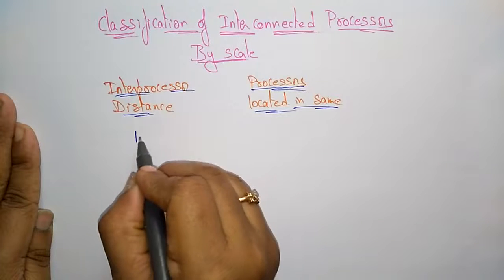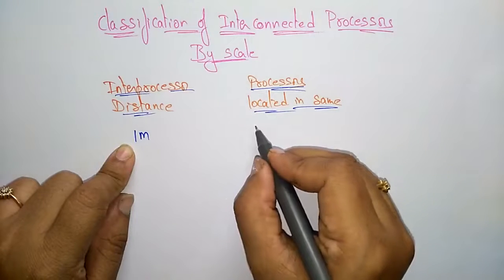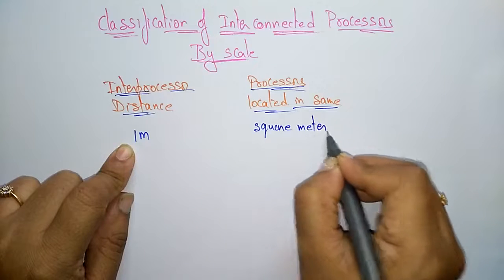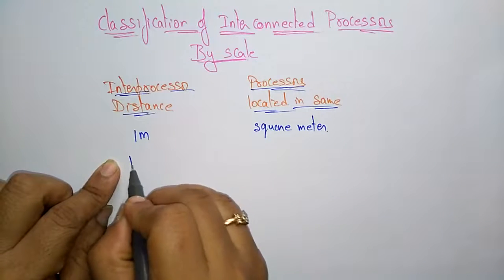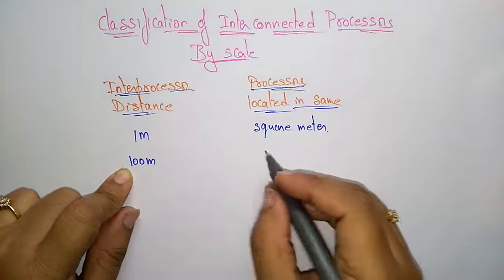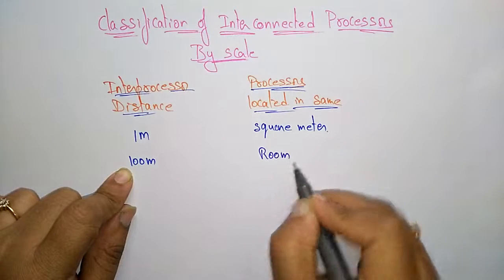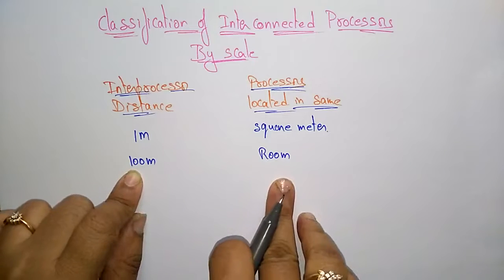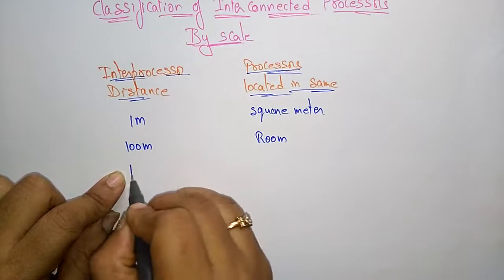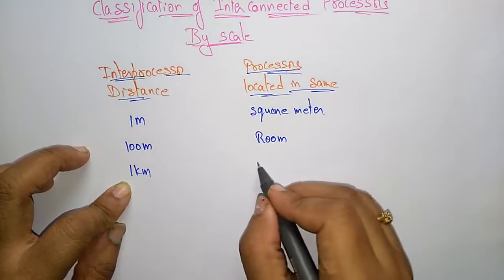Suppose the interprocessor distance is 1 meter. It means the processors are located in the same square meter. If the interprocessor distance is 100 meters, the processors are located in the same building. And if the interprocessor distance is 1 kilometer, the processors have to be located within the campus.